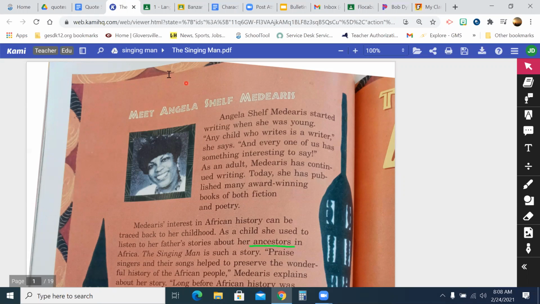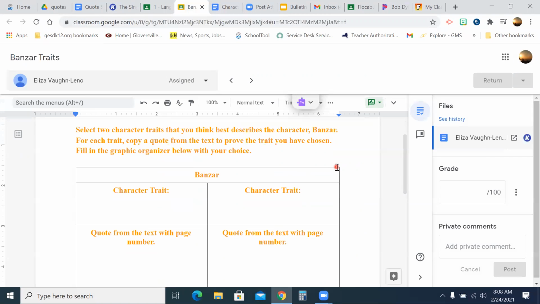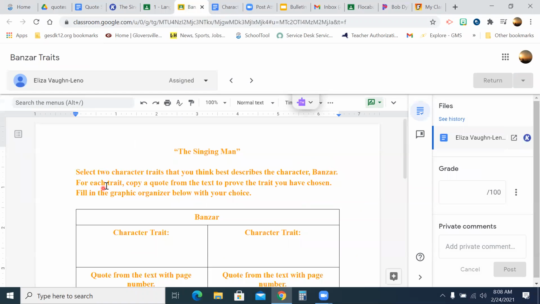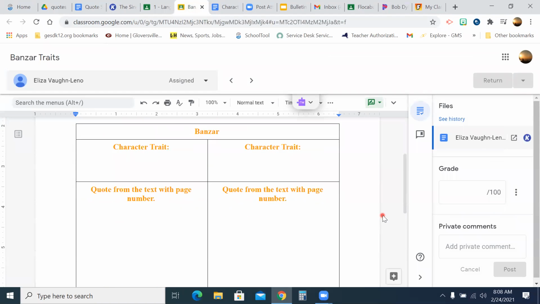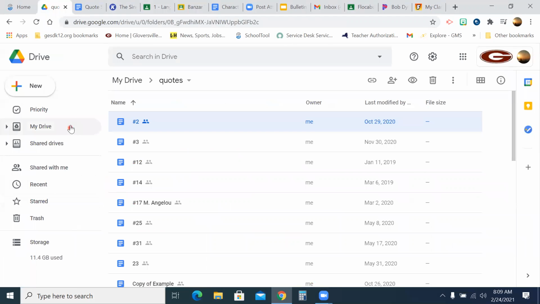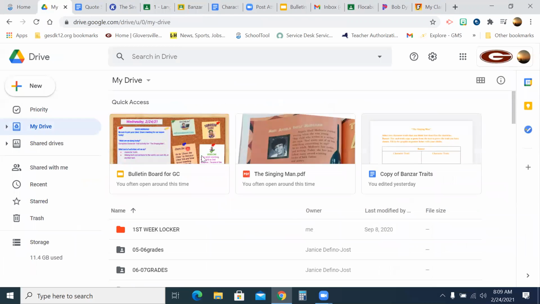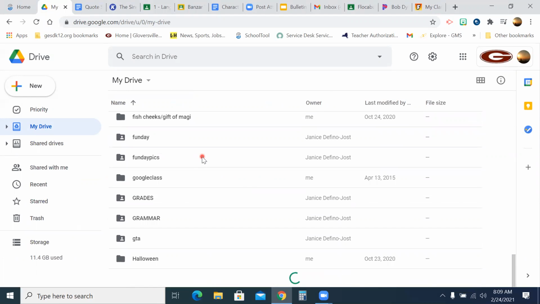Okay, so what I need you to do is go back to the character trait document. No, nope, wrong, not that one, Ms. Jost. You need to go to the Singing Man assignment that looks like this. And actually, I think I'm going to open it up out of my drive so that you can see it on the full screen. If I could find it.